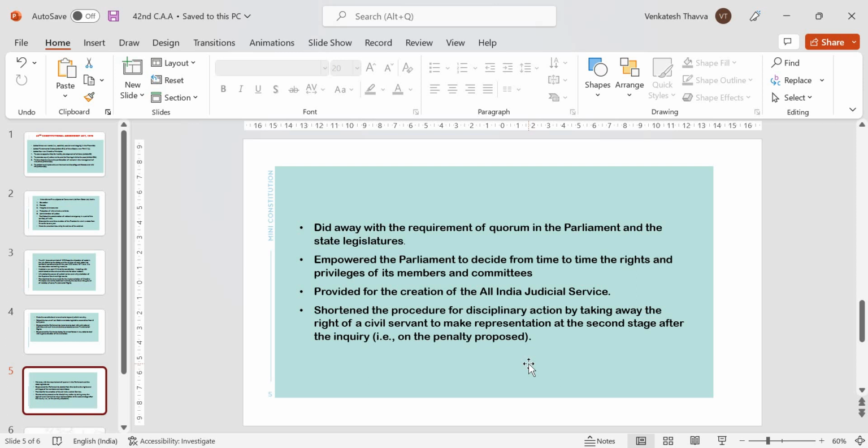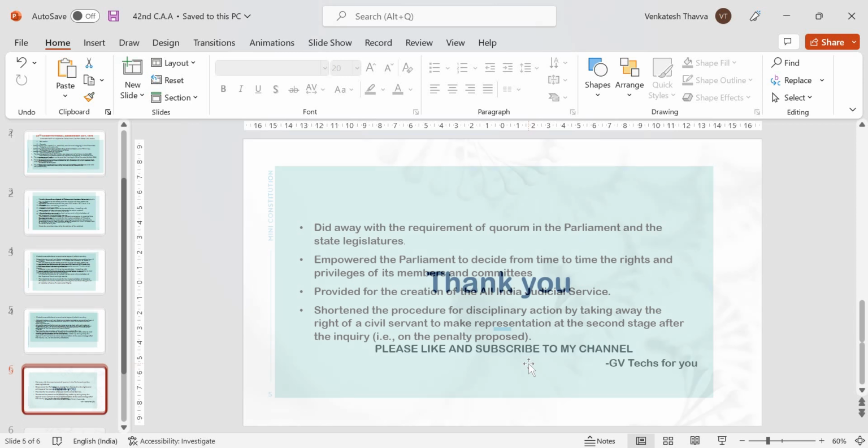These are the changes made by the 42nd Constitutional Amendment Act.